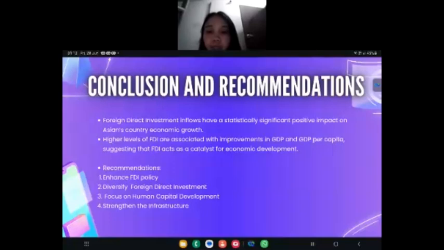Next, focus on human capital development. Investing in education at all levels is fundamental for educational enhancement. Last but not least, strengthen the infrastructure. Modernizing transportation infrastructure by investing in it, including roads, railways, ports, and airports, can facilitate smoother logistics and reduce costs for business. That's all from us.